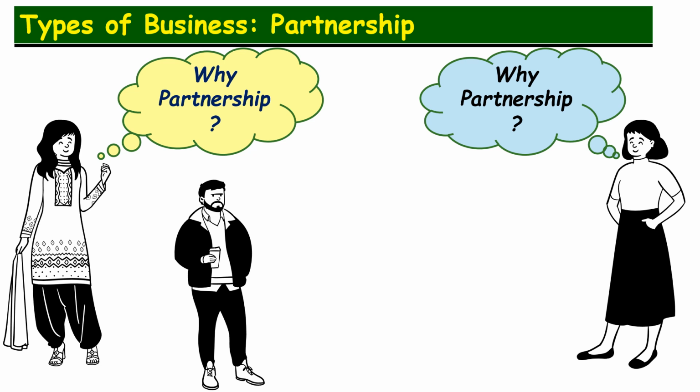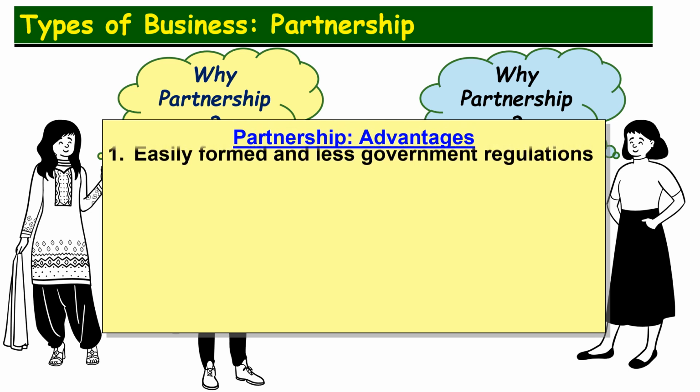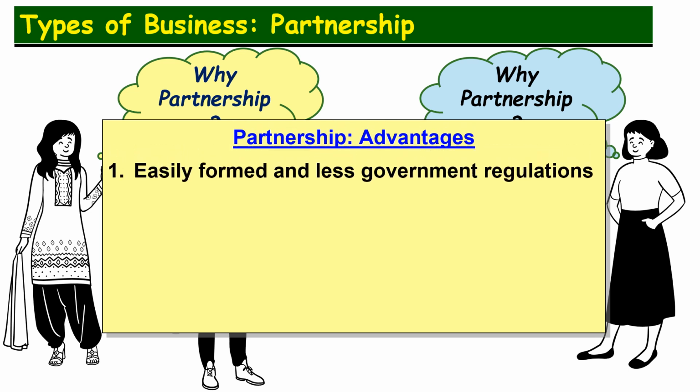Now, Kathy and Muskan want to know why they should choose partnership over other forms of business. Now, to which Brian explains a few advantages. Number one is that partnership is easily formed. There are very few government regulations that are applicable to partnership, so you can easily form them, and there are very few regulations as to reporting requirement for the partnership.